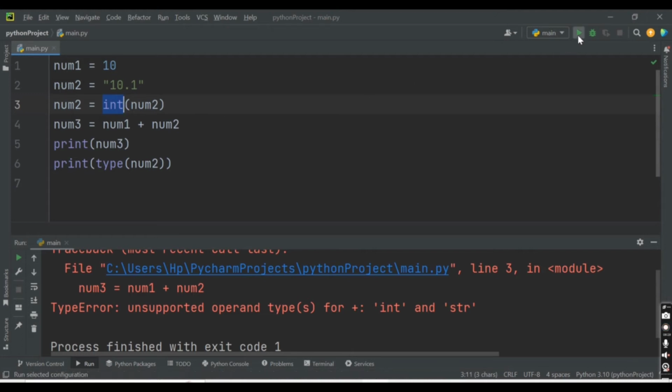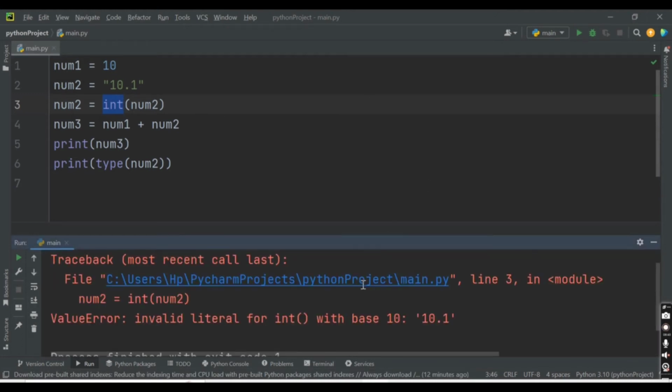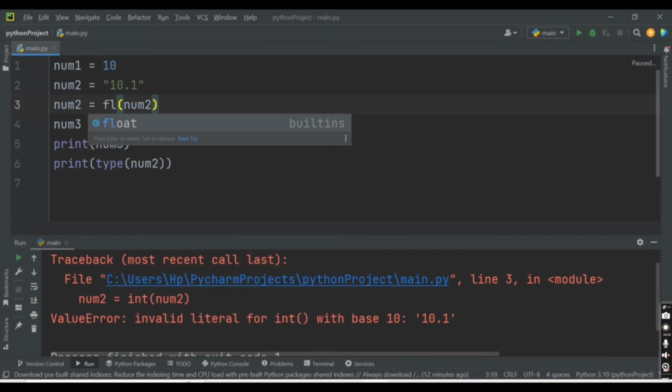Now if I try to run this code, we get the error invalid literal for int with base 10: 10.1, because this is treated like a float value. So instead, let me change it to float.